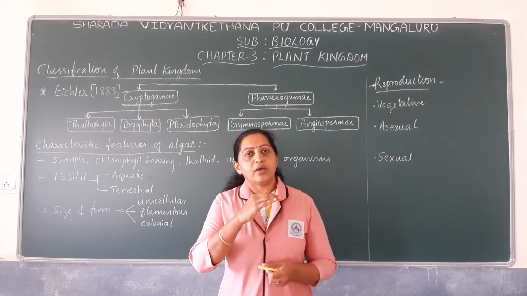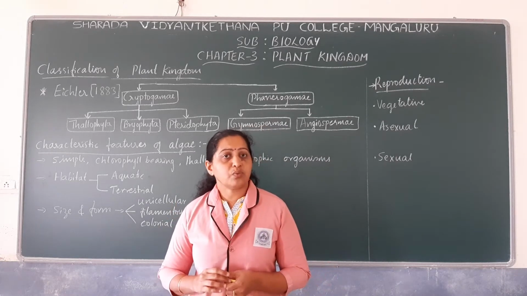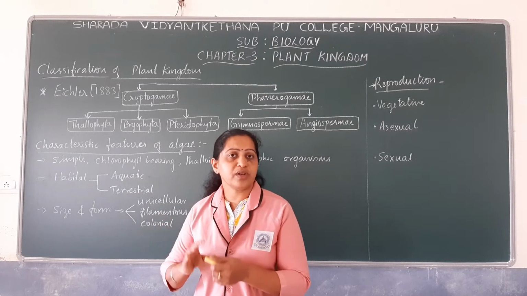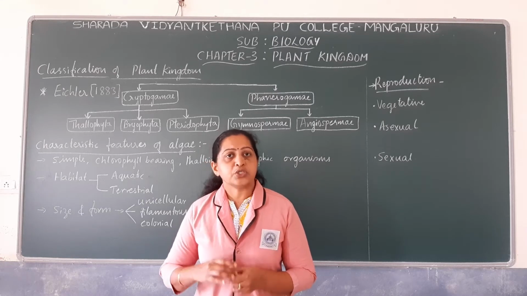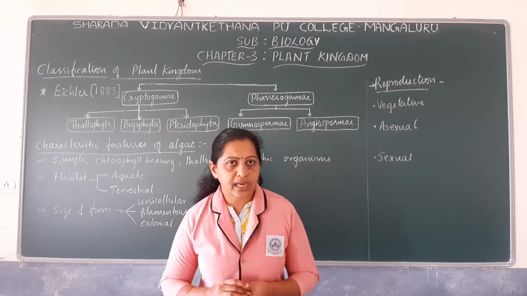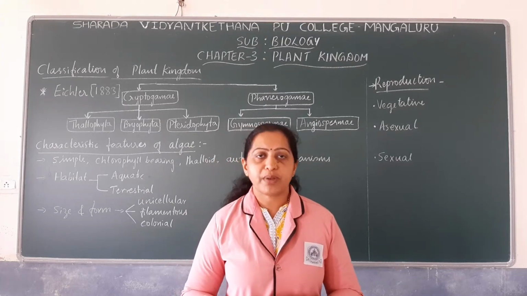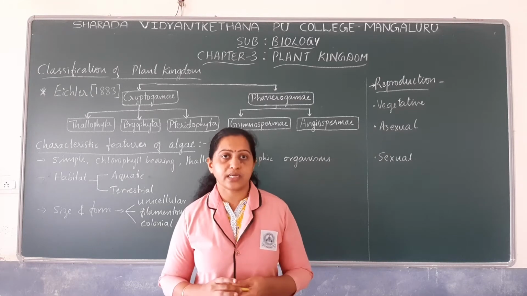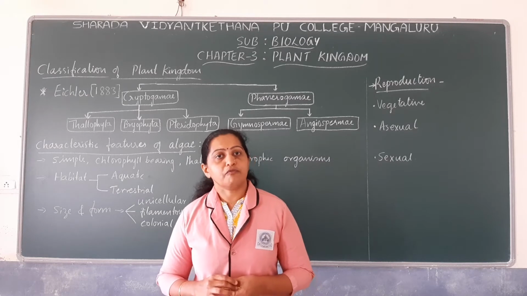So you know that among the various attempts made at classifying organisms, one of the systems that has been successfully done was R.H. Whittaker's 5 kingdom system of classification. In this system, we have noted down 5 different kingdoms. They were kingdom Monera, kingdom Protista, kingdom Fungi, kingdom Plantae and kingdom Animalia. We have studied in detail about the first 3 kingdoms: Monera, Protista and Fungi.